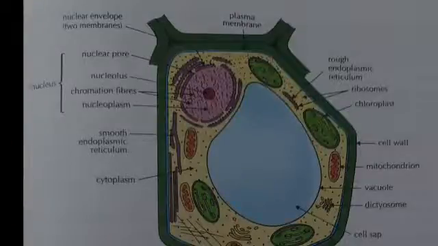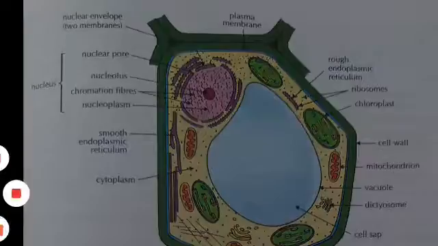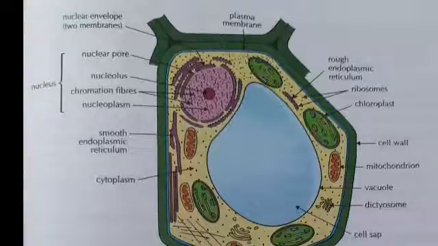See, students. See here, as I told, chromoplasts contain non-green pigments that give color to flowers and fruits. Leucoplasts are colorless plastids that help in storage of food material. If you observe within the diagram, you can see lysosomes. Can you see in the diagram, students? They destroy foreign particles that enter the cell. Lysosomes are also known as suicidal bags because they digest their own cell if the cell gets damaged.